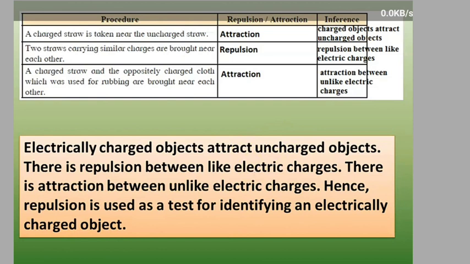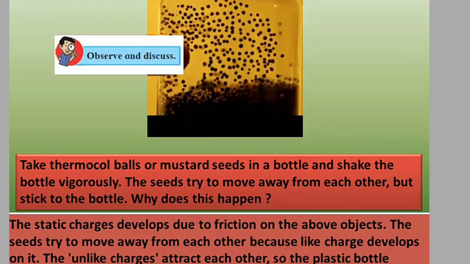Now next, observe and discuss. Take thermocol balls or mustard seeds in a bottle and shake the bottle vigorously. The seeds try to move away from each other but stick to the bottle. Why does this happen? Can you tell why does this happen? Due to the frictional force.